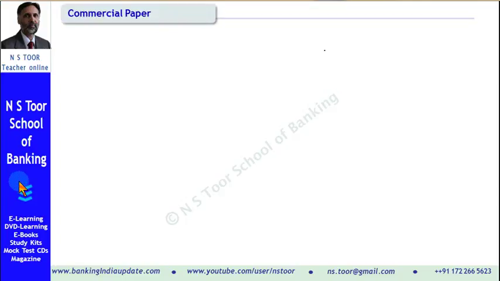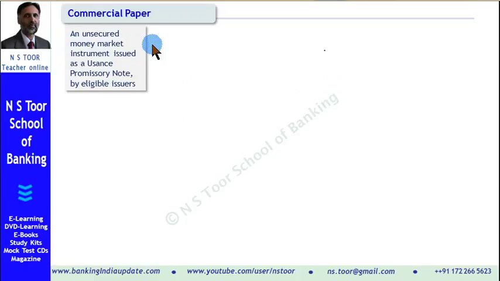Hello friends, in this lecture we are going to discuss commercial paper. Companies or institutions can borrow money by using different types of instruments, and one of those instruments is a commercial paper. What is the nature of the commercial paper? Commercial paper is an unsecured money market instrument, issued in the form of a usance promissory note, and only those entities can issue commercial paper which are eligible according to Reserve Bank of India guidelines.